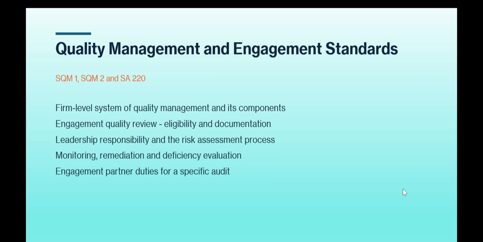Quality management and engagement standards: SQM1, SQM2 and SA 220. Firm level system of quality management and its components, engagement quality review, eligibility and documentation, leadership's responsibility and the risk assessment process, monitoring, remediation and deficiency evaluation, and engagement partner duties for a specific audit. These are the content of this chapter, quality management and engagement standards. And what are the questions which are expected from this chapter?